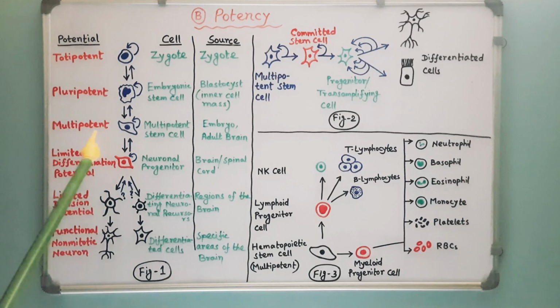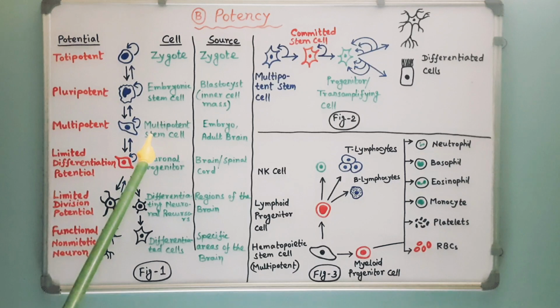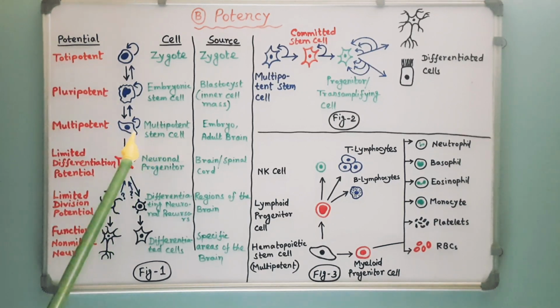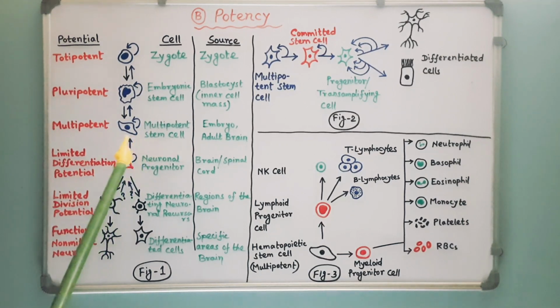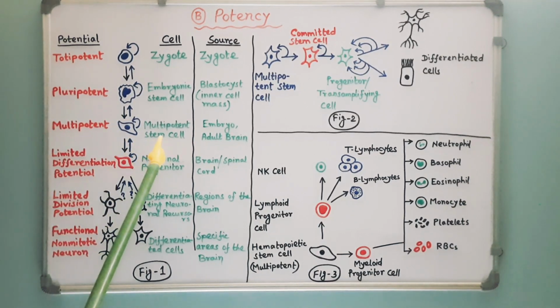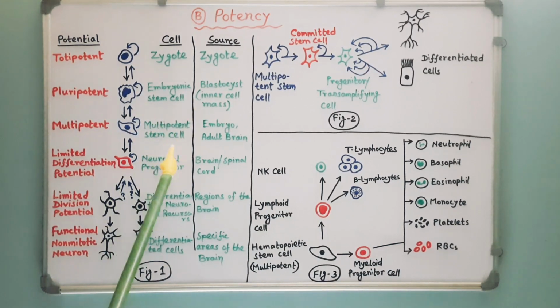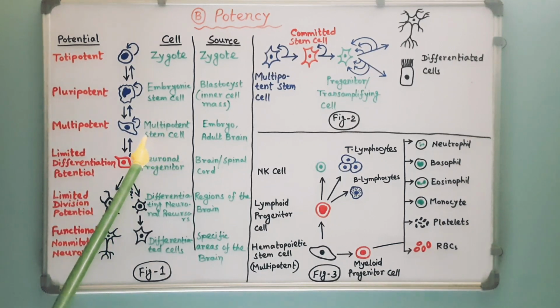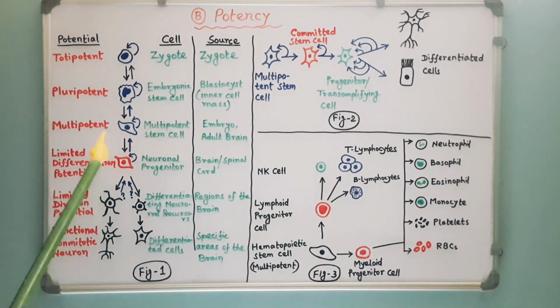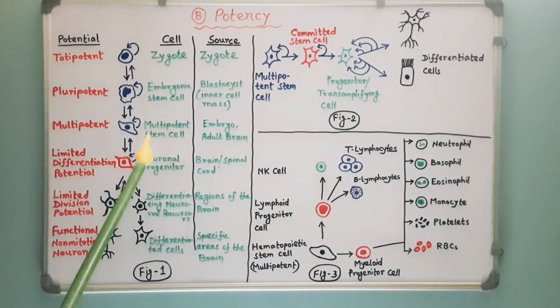Multipotent stem cells. Multipotent stem cells can differentiate into a number of cell types, but only those of a closely related family of cells. The multipotent stem cells function to generate cell types with restricted specificity for the tissue in which they reside. From the embryonic gut to the adult small intestine, or from the neural tube to the adult brain, multipotent stem cells play critical roles in fueling organogenesis in the embryo and regeneration in adult tissues.